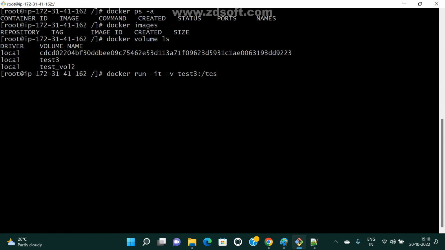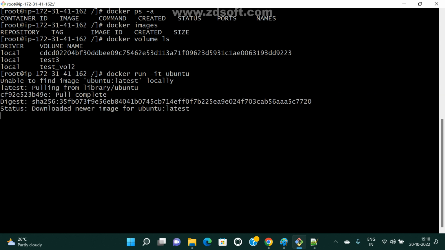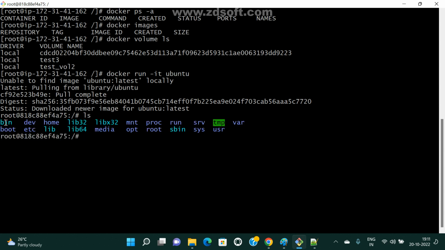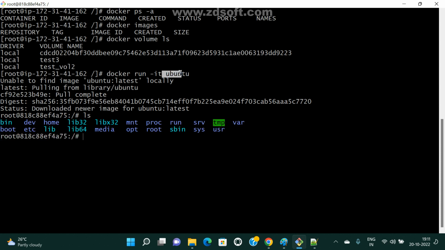First, let me create a default container with -it and Ubuntu. Do we have any volume for this container? No. I just created one container, and if you see this container, we don't have any volume here. Now ls. Here we have the default directory structure, which is coming from Ubuntu only.